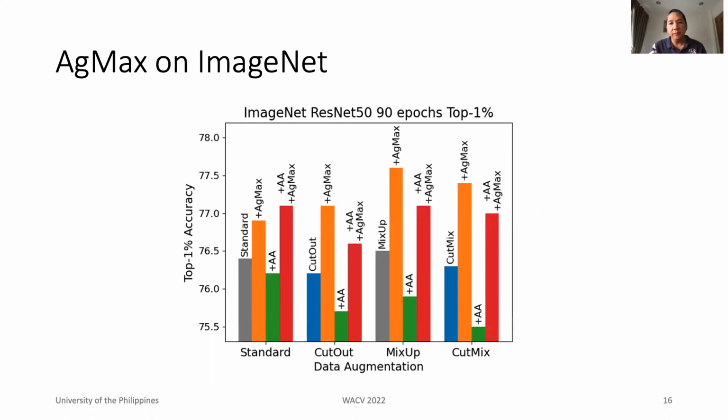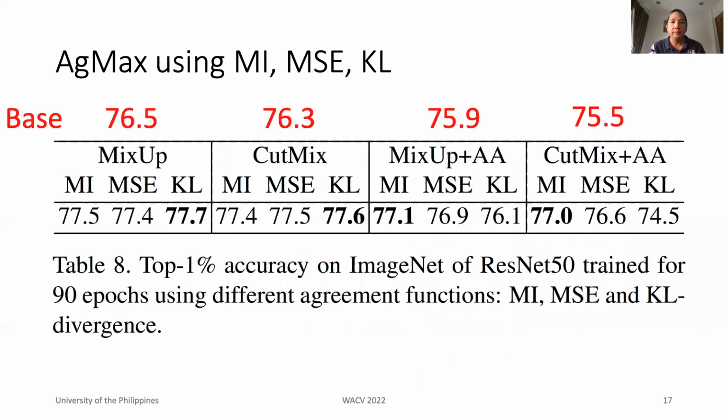On ResNet 50, 90 epochs on ImageNet 1K, using MI as the agreement function, the orange and red bars show that when AgMax is applied, the accuracy improves significantly. The best performance is on mix-up at 77.6%, which is 1.1% higher compared to its version without AgMax.